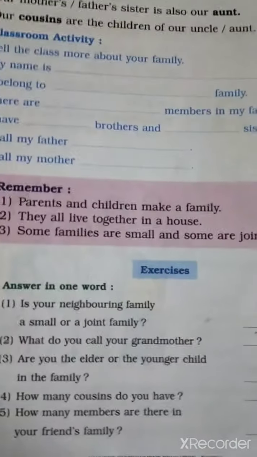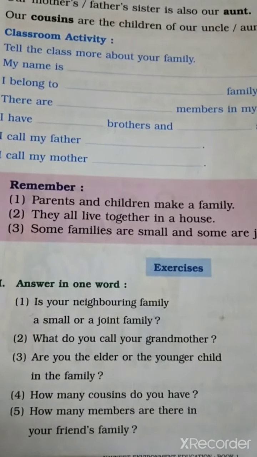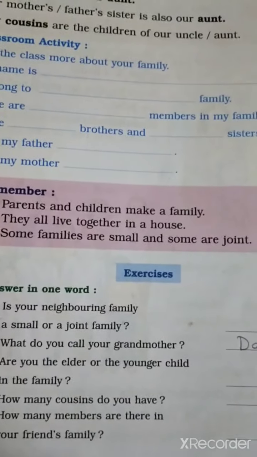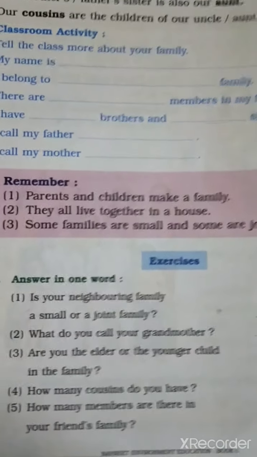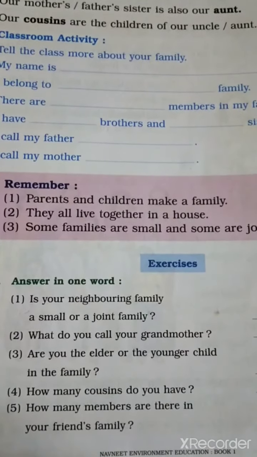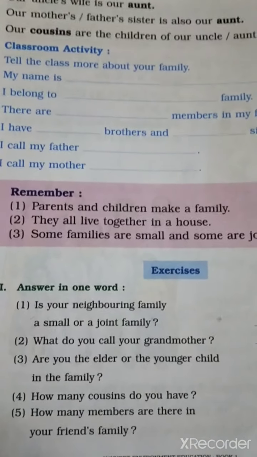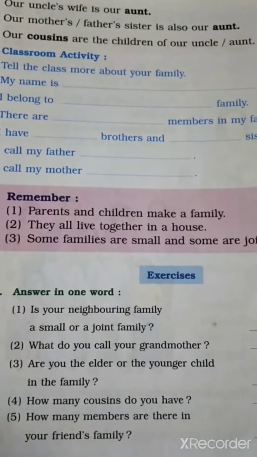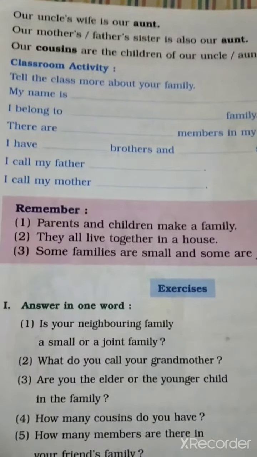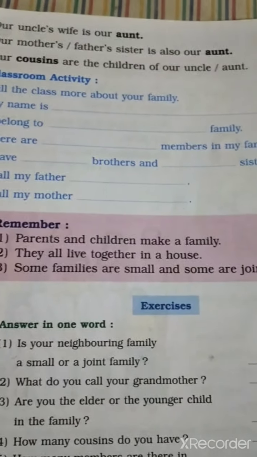Now see, you can see the classroom activity. So this will be your activity. Okay, if you don't have the EVS workbook, you can write down in your notebook. Make separate notebooks for each and every subject. Okay, tell the class more about your family. So you have to tell me about your family.